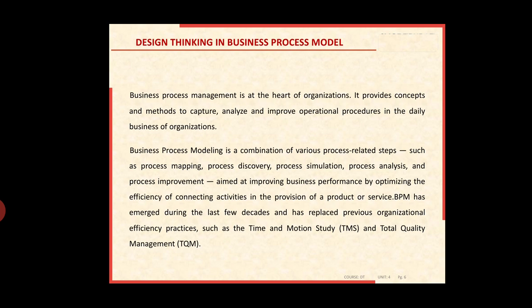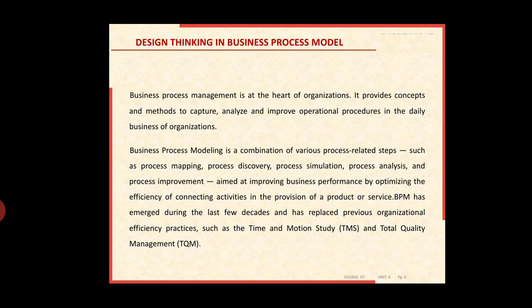These are the five steps to build business process modeling: process mapping, process discovery, process simulation, process analysis, and finally process improvement. These are aimed at improving business performance by optimizing the efficiency of connecting activities in the provision of a product or service.